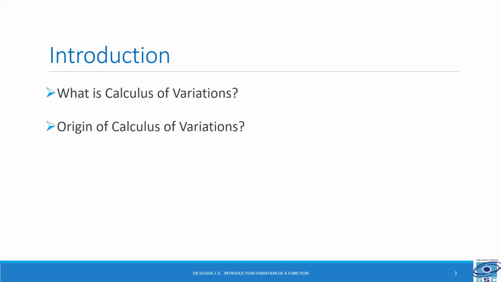Origin of calculus of variations. So to begin with, let us see Queen Dido's problem. What is this Queen Dido's problem? It was one of the first problems in calculus of variations. In Greco-Roman mythology, Dido was the queen of Carthage. Now it is known as Tunisia. She was the daughter of a king of Tyre. After her brother Pygmalion murdered her husband, she fled to Libya, where she founded and ruled Carthage.